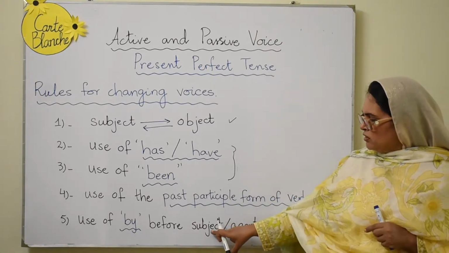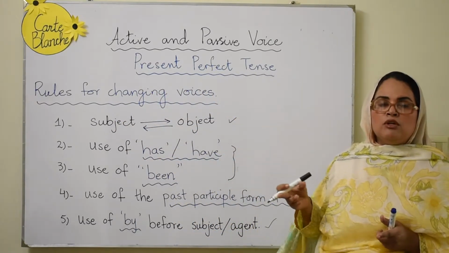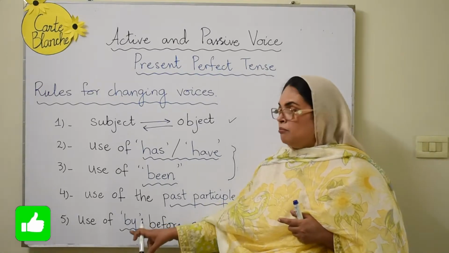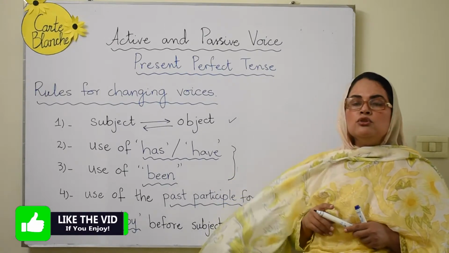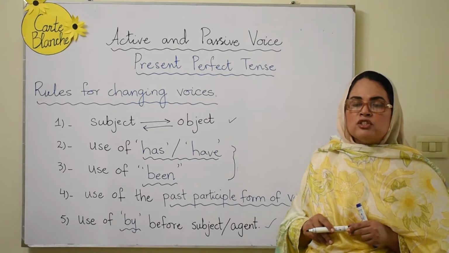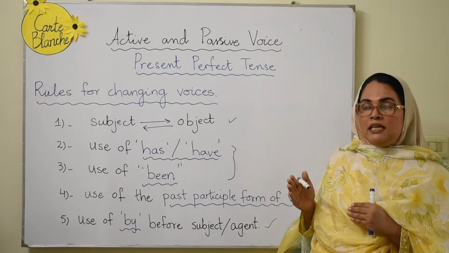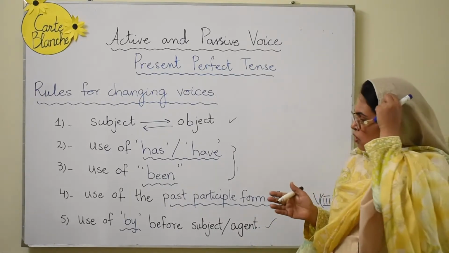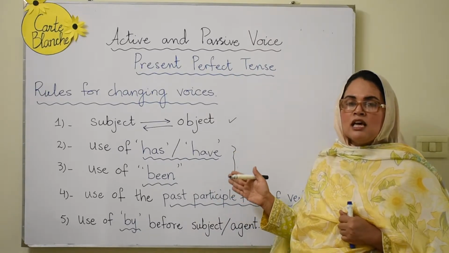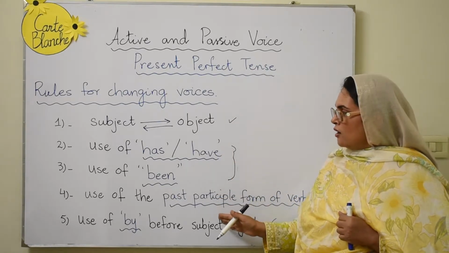But anyhow, before the subject or the agent, when the subject takes the position of the object, it can be called an agent, it can be called a subject. So before that, we make use of the word by. For example, if in the active voice I say he has cut the vegetables, in the passive voice I would say vegetables have been cut by him. So this is how it is. Let's discuss and further focus on the examples, and let's make a comparison of both the types so that we can find out how these rules are applied.